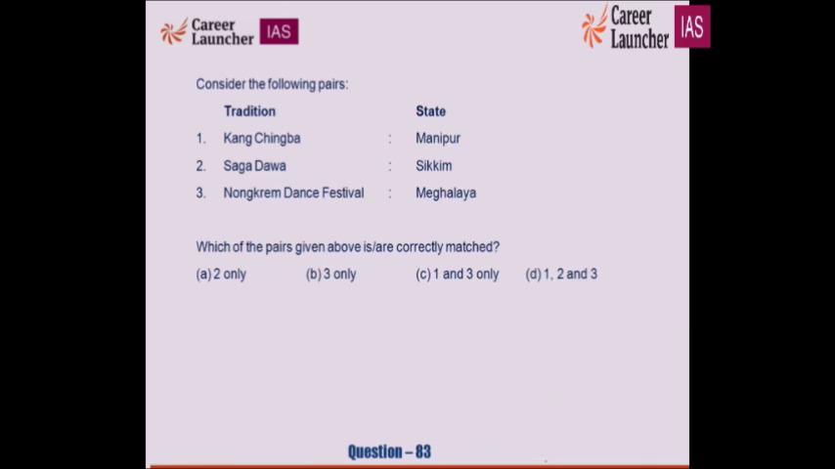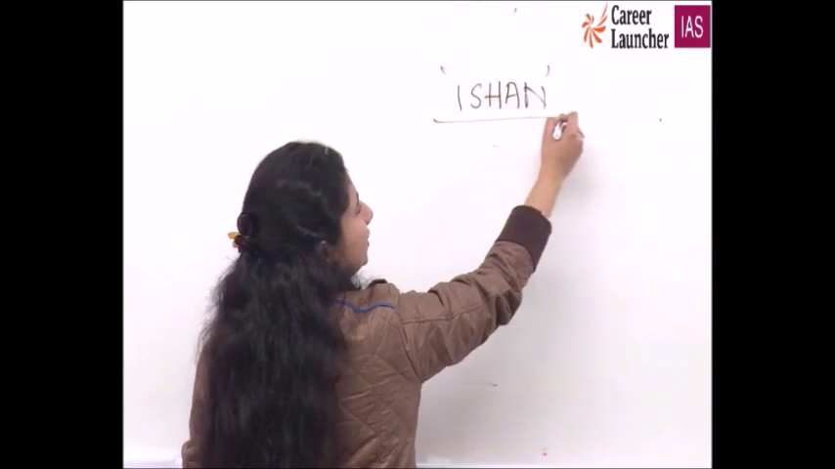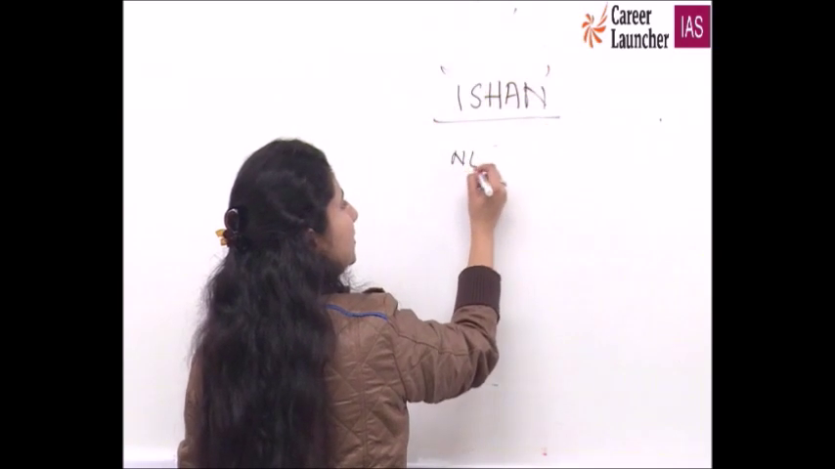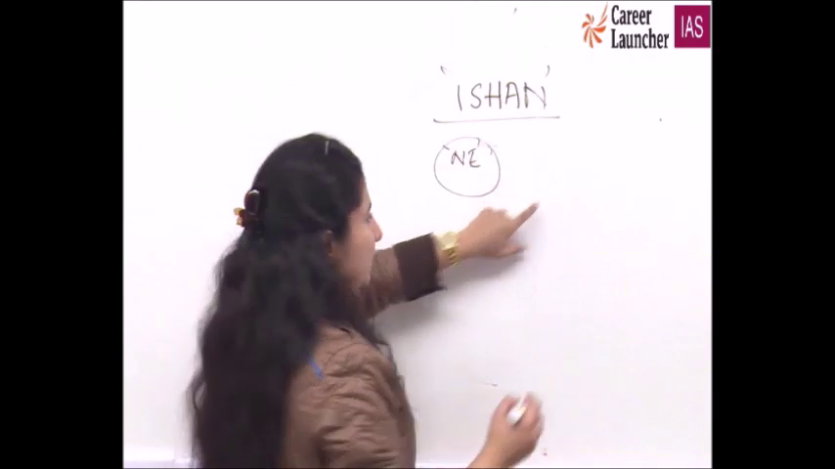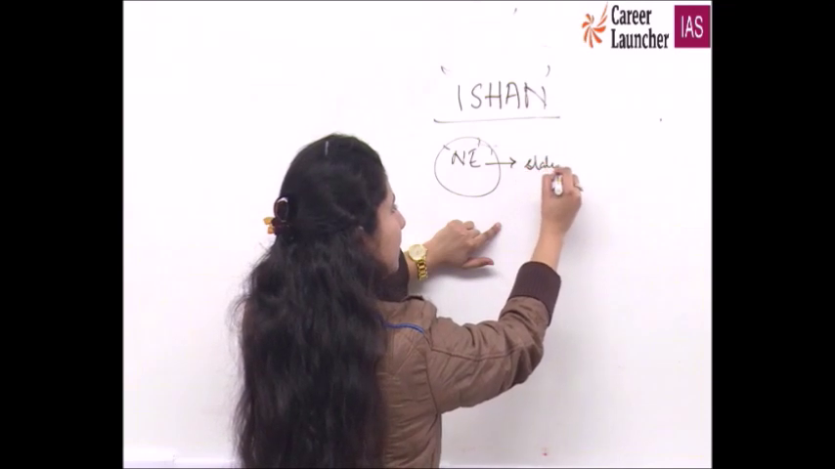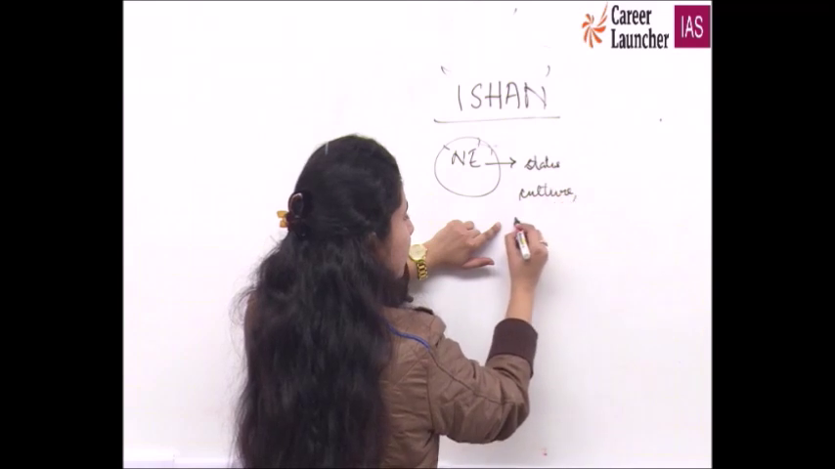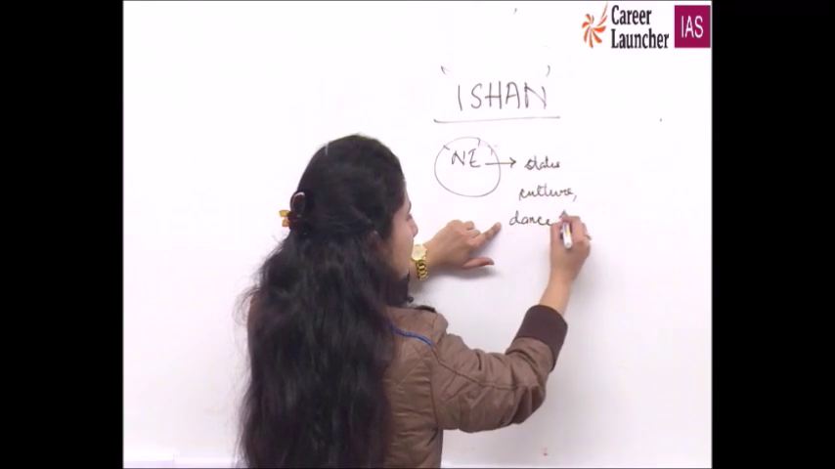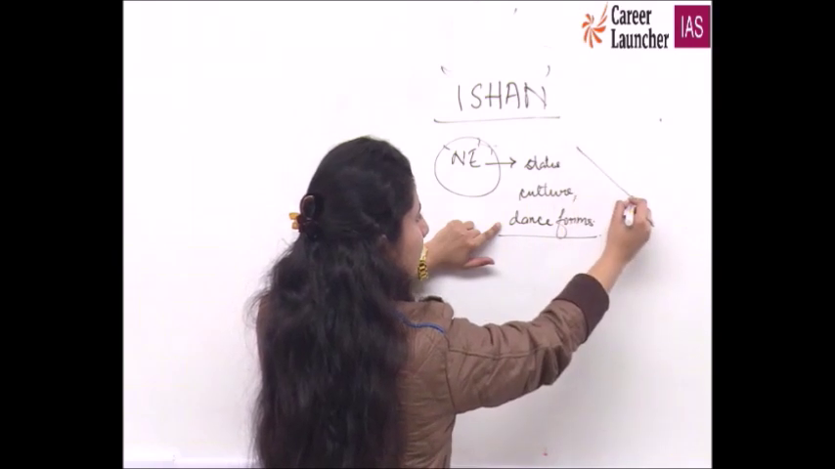Ishan. What is Ishan? It was also there in your India book. The northeast. Sun rises in the east. So all the northeastern states, their culture, dance forms, everything should be in our preparation list.